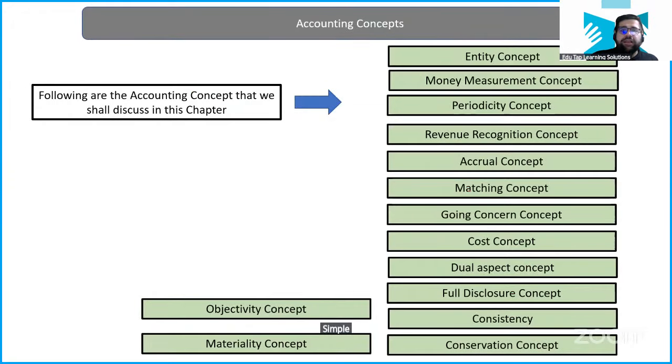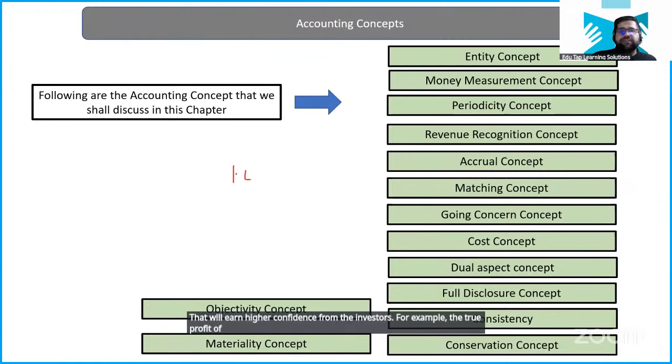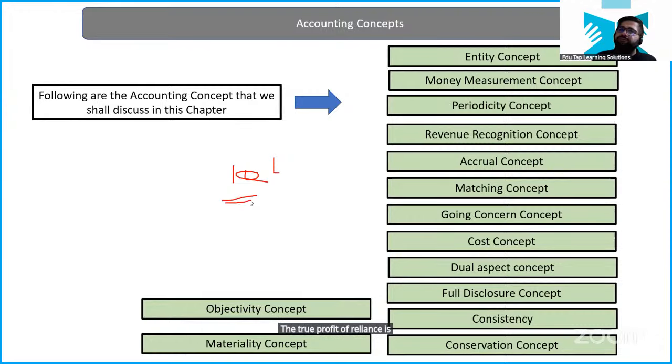Simple, right? Now, why do enterprises overinflate the figures? Simply because this is Kali Yuga, my friend. If you show higher figures, that will earn higher confidence from the investors. For example, the true profit of Reliance is 10 lakhs, right? And Reliance is showing you a profit of 50 lakhs. Another company is showing you a profit of 100 lakhs. So you will say, Reliance is 50 lakhs and the other company is 100 lakhs, so I will invest my money in the 100 lakhs one. But both these cases are not true. These are just hyper inflated figures. The real value comes from 10 lakhs only, right?